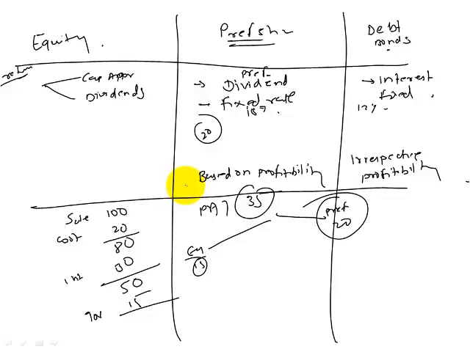Are we clear? So why is this important? It is important because we paid interest of 30, our profits reduced, and because our profits reduced, our taxes reduced. But when I pay preference dividend or I do not pay preference dividend, it is not going to impact my taxation. Is this clear here? So now if you're clear with this, let's calculate EPS here.